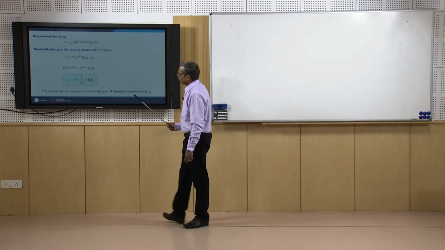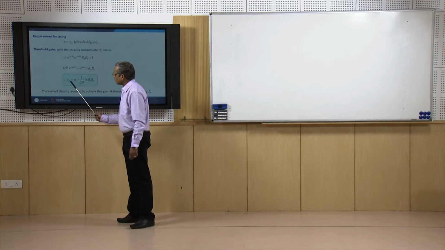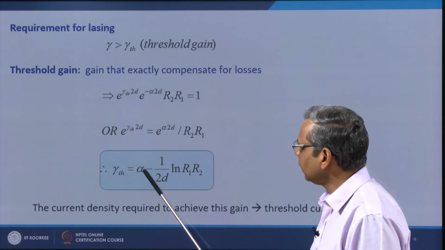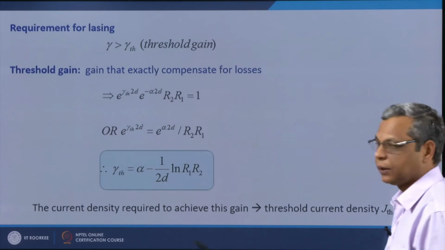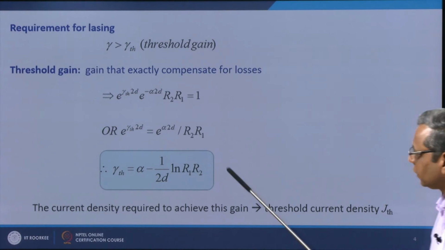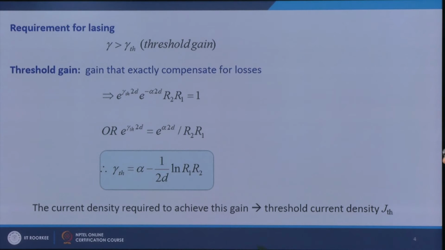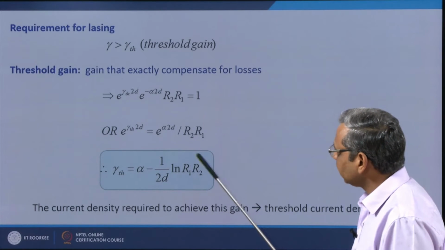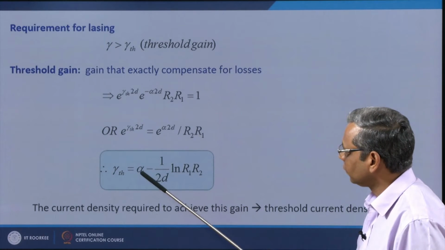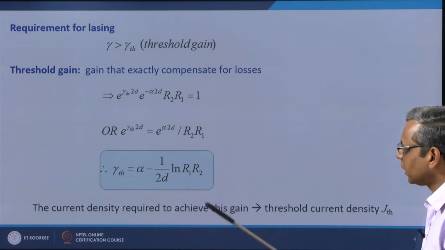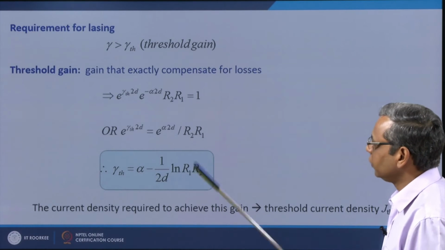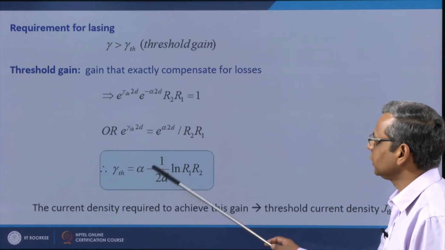So what I see here is that this gain coefficient gamma th is nothing but the loss coefficient, the scattering and absorption loss coefficient, plus the loss coefficient due to the finite reflectivity of the mirror. Please see that this minus sign does not mean that I am subtracting the loss due to finite reflectivities of the mirror from scattering and absorption losses. No, because R1 and R2 are smaller than 1,